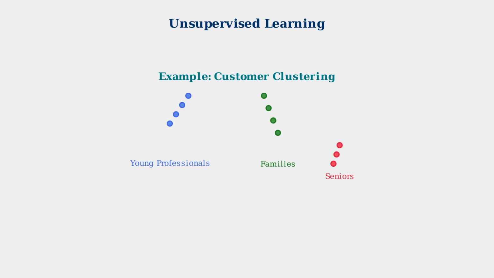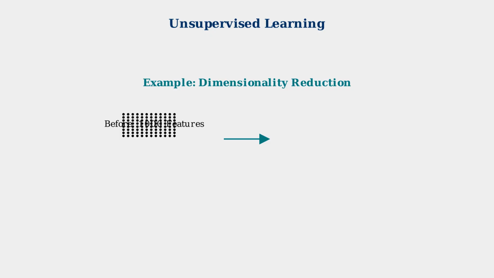The algorithm analyzes customer behavior and automatically groups similar customers together without being told what groups to look for. Another unsupervised technique is dimensionality reduction. This simplifies complex data while preserving the most important information, like reducing 1,000 features to just a few key dimensions for easier analysis and visualization.